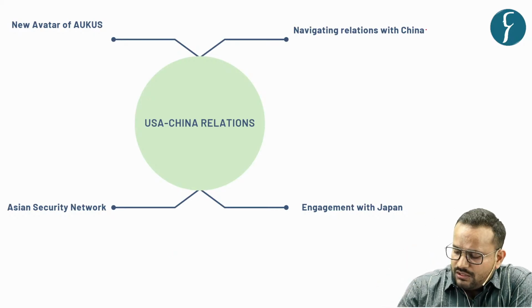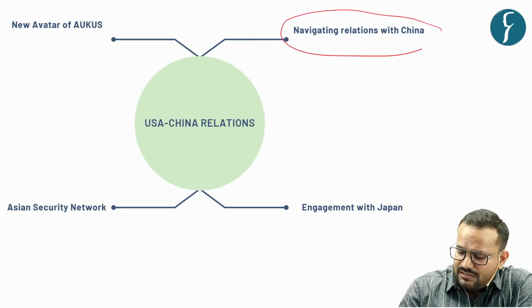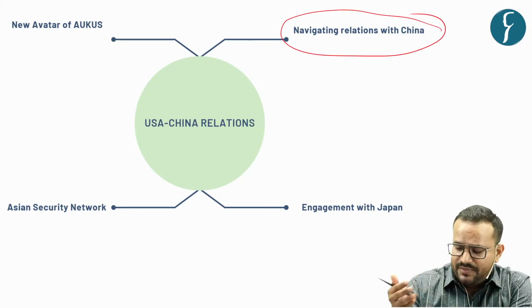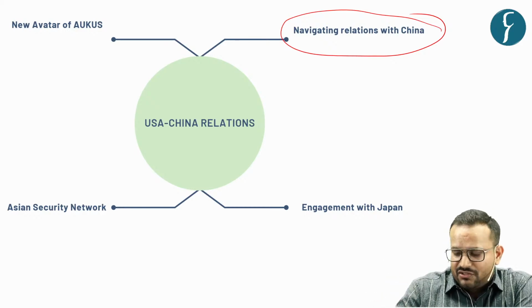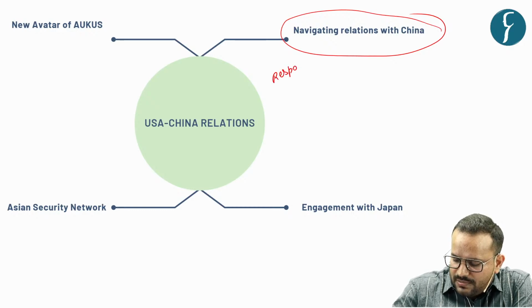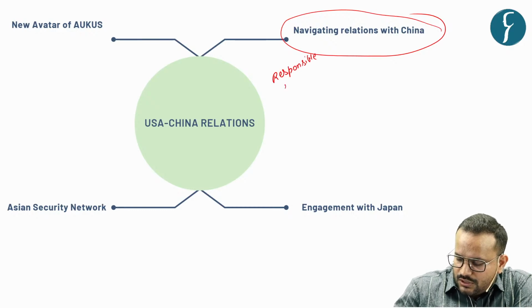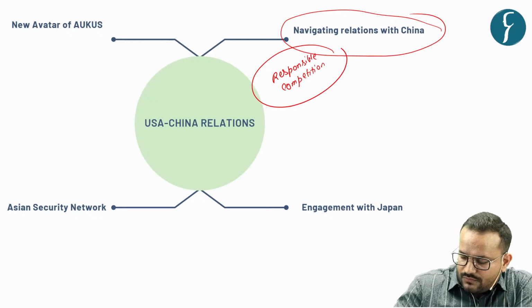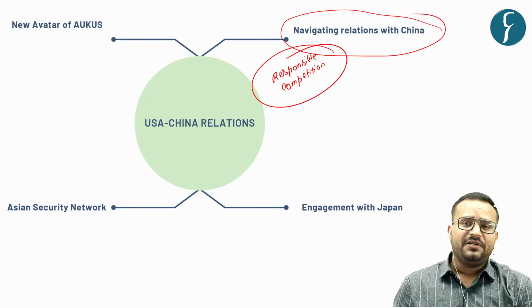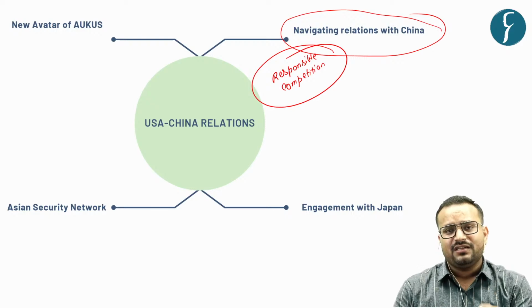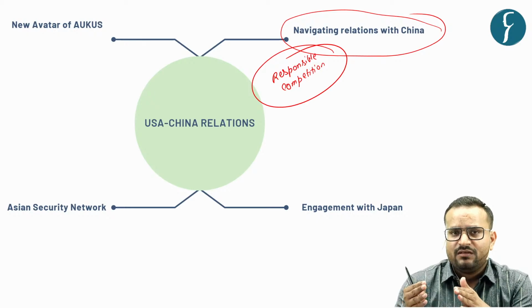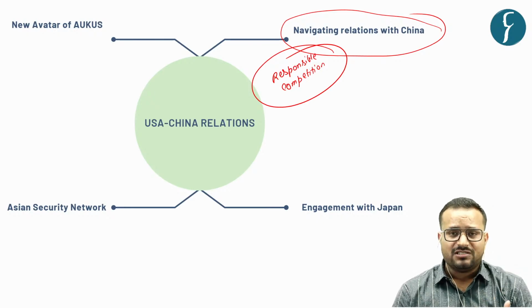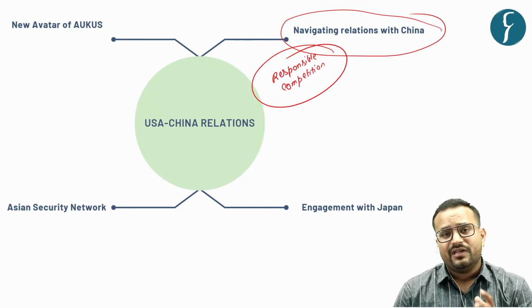Now the author talks about 4 dimensions, and one of these is navigating relations with China. Basically the Joe Biden administration has come out with a China strategy named responsible competition. The responsible competition strategy states that USA will cooperate with China wherever it is possible, but will confront it whenever necessary.